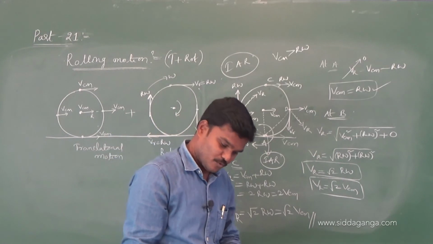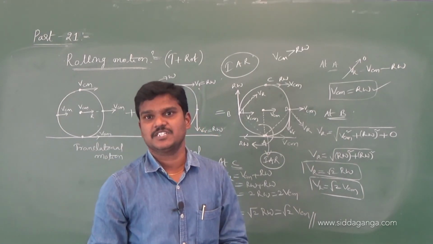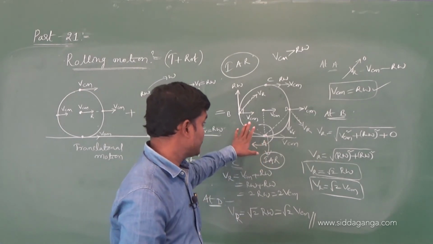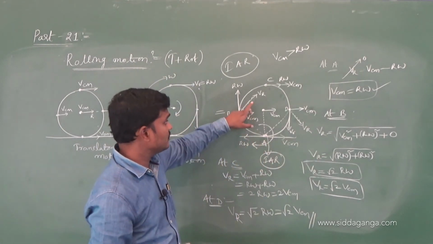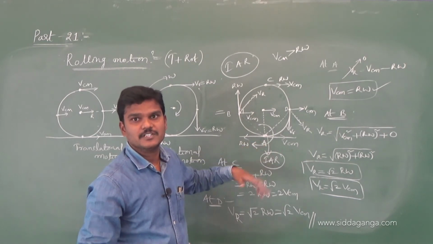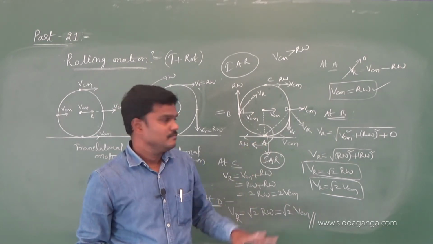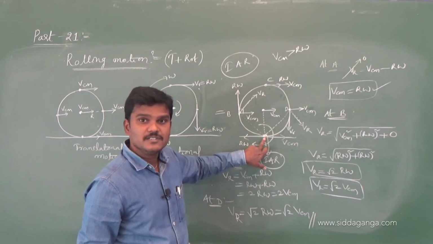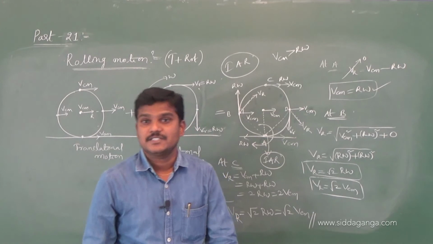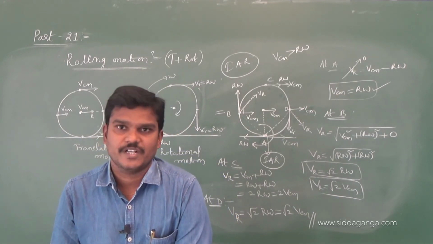This also I am going to continue in the next session with some mathematical values. And what is the instantaneous axis of rotation here? The normal drawn to the resultant velocity, or the point at which the rigid body rotates. This is the point at which the rigid body is set into rotation. That point I call the instantaneous axis of rotation. Okay.